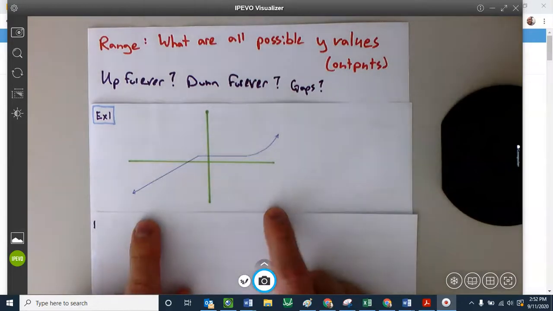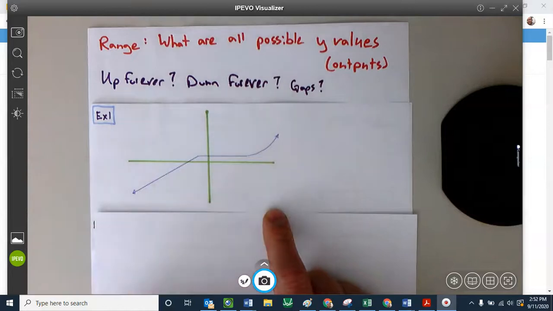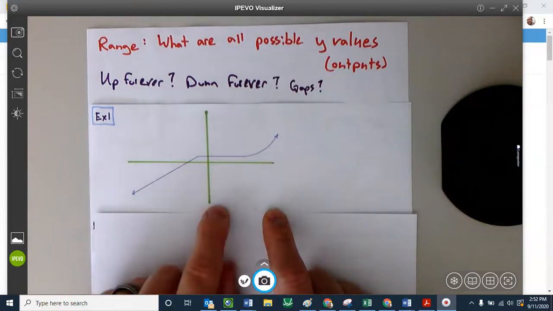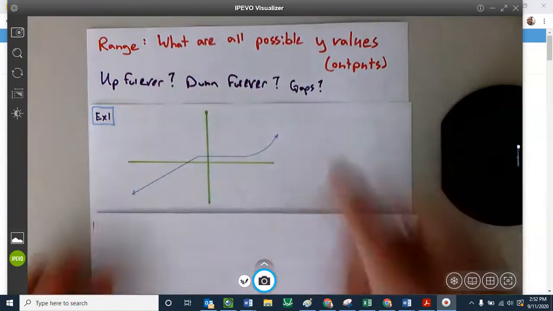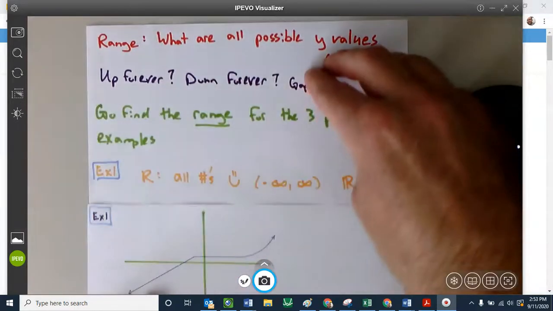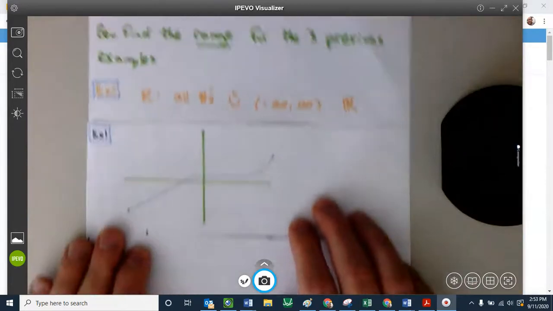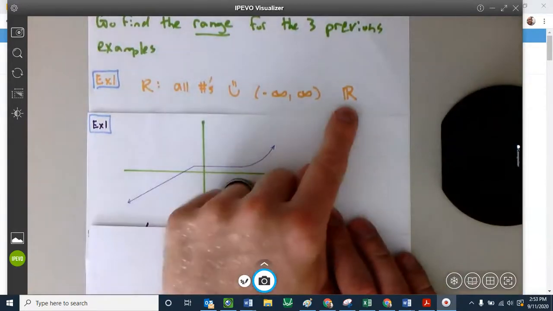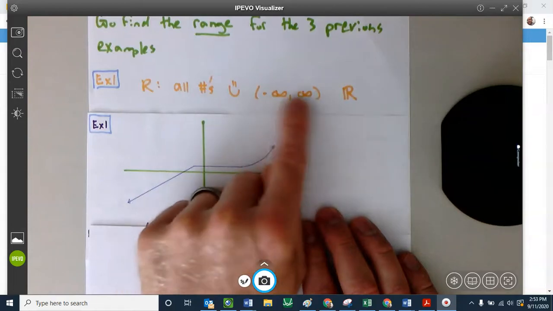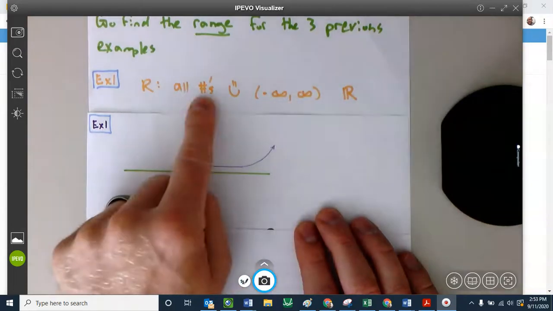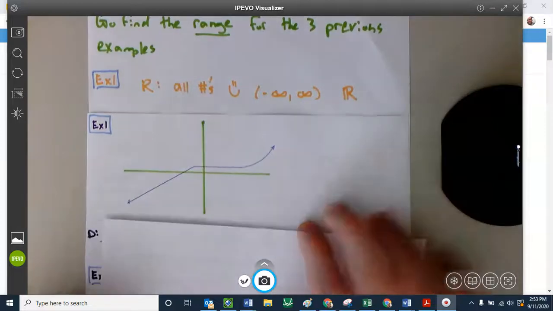Again, any y value you want, our graph exists. At -3 down here is their graph. At 15 is their graph yet, because it'll go up forever. So the answer to this one, the range, will be all real numbers. And here are the different ways we can write all real numbers. The fancy R, interval notation from -infinity to +infinity, that means all numbers. Or we could just write the words, all numbers. Okay.